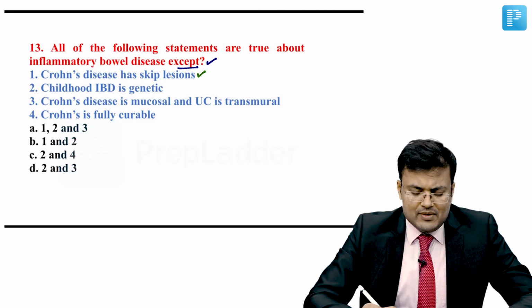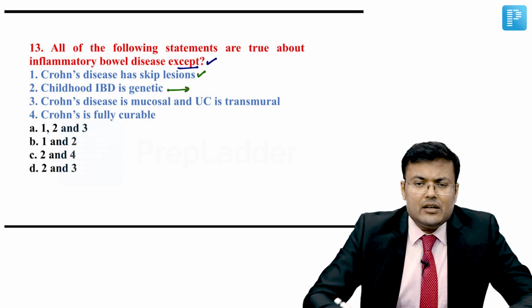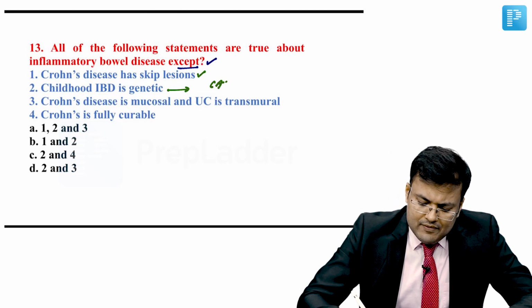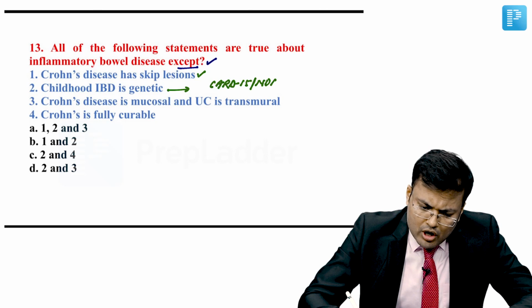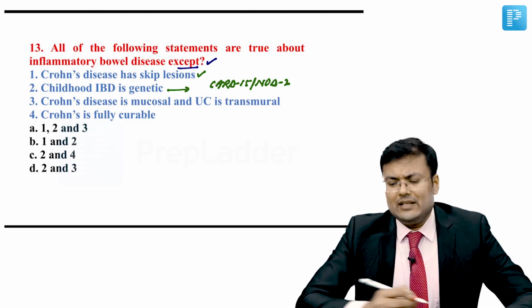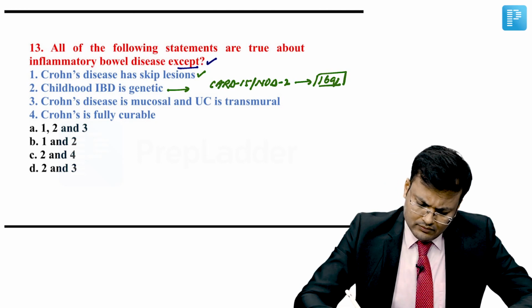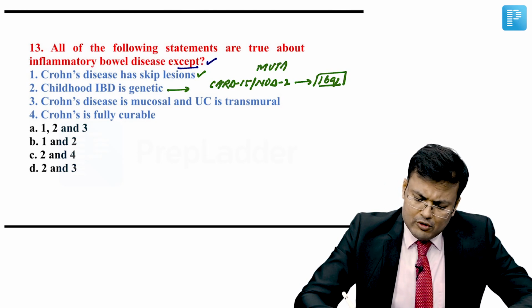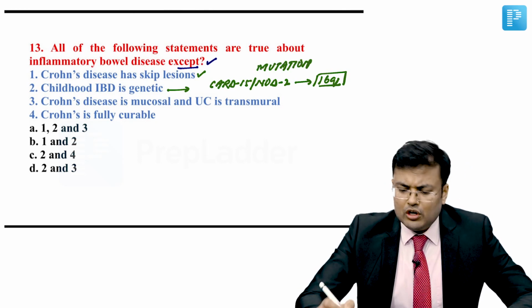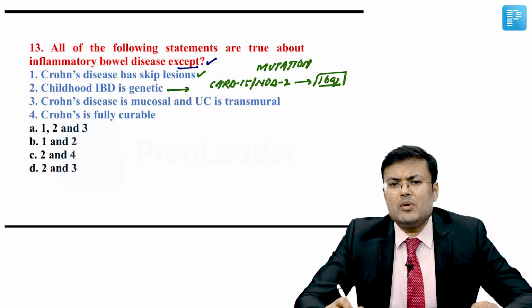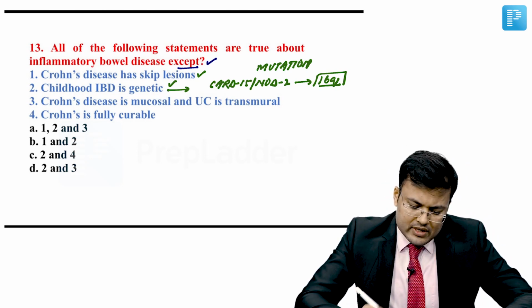Yes. If you see in Crohn's disease, CARD15 or there is NOD2 mutation, and generally it is located on chromosome 16q. This question was asked in the exam also. So there is a CARD15 NOD2 mutation located on chromosome 16q. So this is also correct.